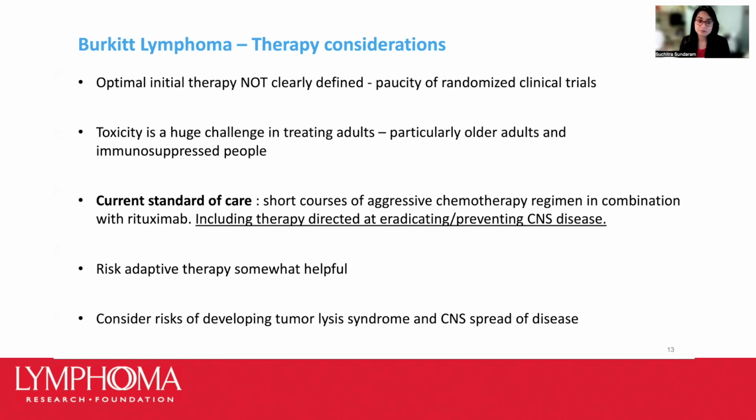So we also include therapies here directed at eradicating or even preventing CNS disease. A risk-adapted strategy, considering the various clinical factors that were shown in the previous slide, can be helpful in guiding therapy decision-making when picking the initial first-line therapy, especially. For example, less intensive regimens may be useful in patients with low-risk Burkitt lymphoma or those who are not fit for intensive chemotherapeutic approaches. It's important to consider the risks of precipitating tumor lysis syndrome as the treatment is initiated and being prepared with the necessary supportive management team and measures to manage this emergency.